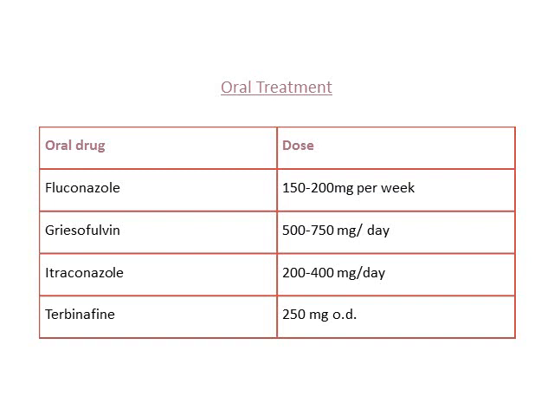Fluconazole is given as 150 to 200 milligram per week, whereas griseofulvin is given as 500 to 750 milligram per day. Itraconazole is given as 200 to 400 milligram per day, and terbinafine is 200 to 250 milligram OD, single dose.